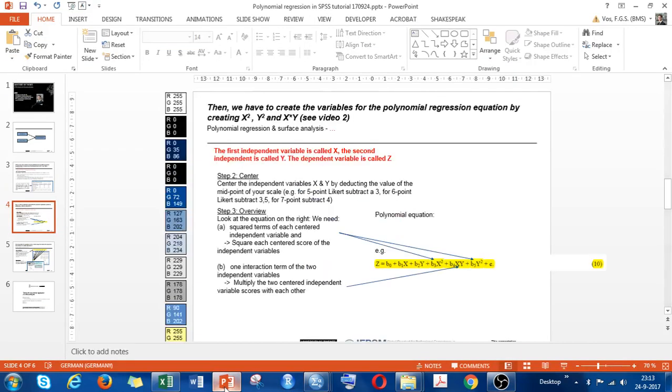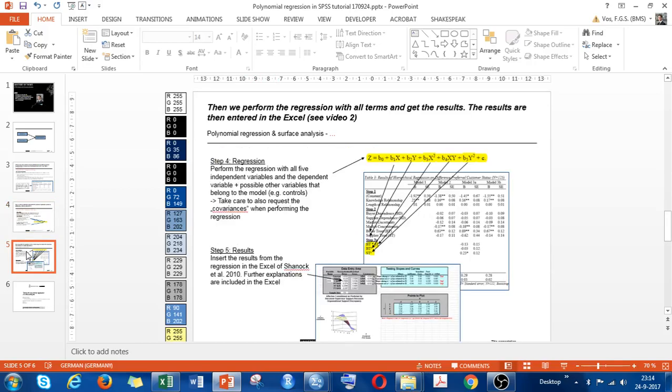So that was the third step, which we performed, or the second step in this video actually. And so we did the square terms, we did the interaction. Then now we go towards the real analysis.